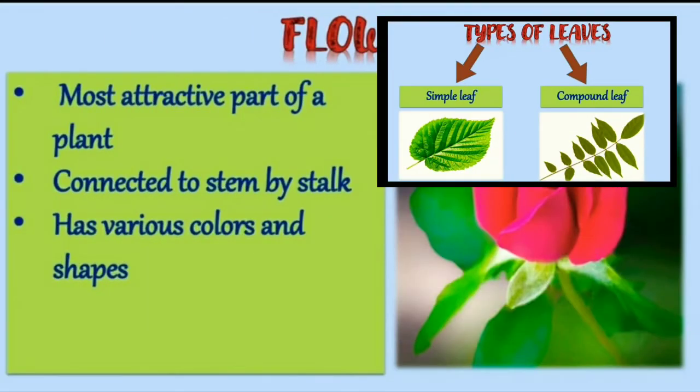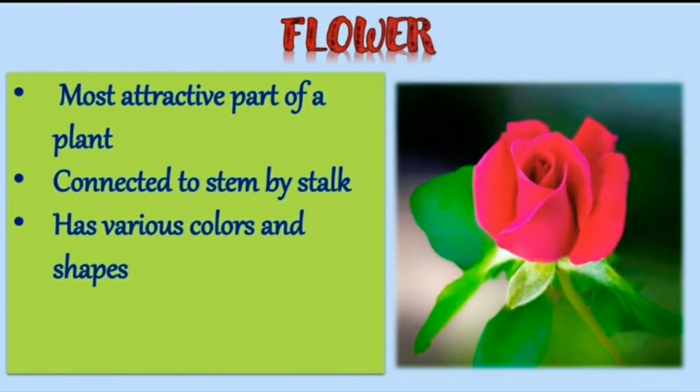Next, we shall learn about the flower. Now, this is the most attractive part of a plant. It is connected to the stem by a stalk which may be long or short. A flower has typical color and shape. The flower is an important means of reproduction.